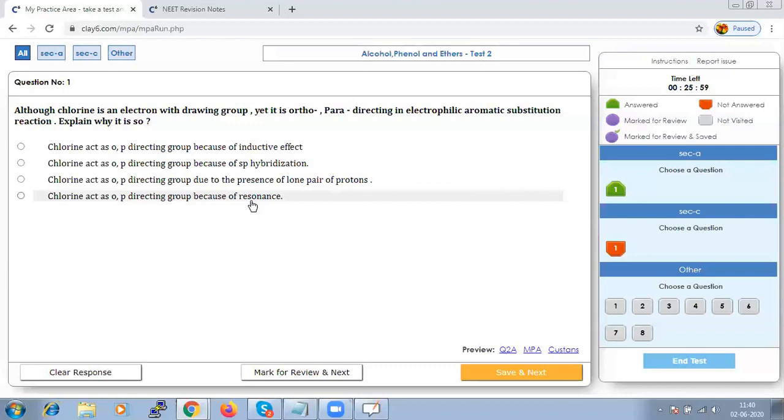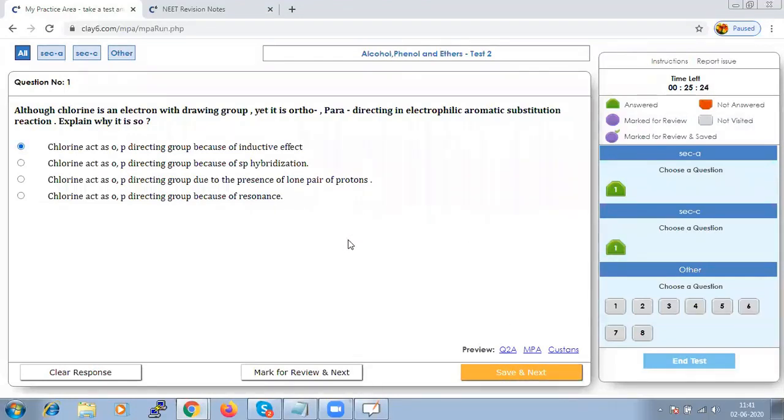As a result, there is delocalization of electrons, and the ortho and para positions on the benzene ring become electron rich. So further substitution occurs at the ortho and para positions.